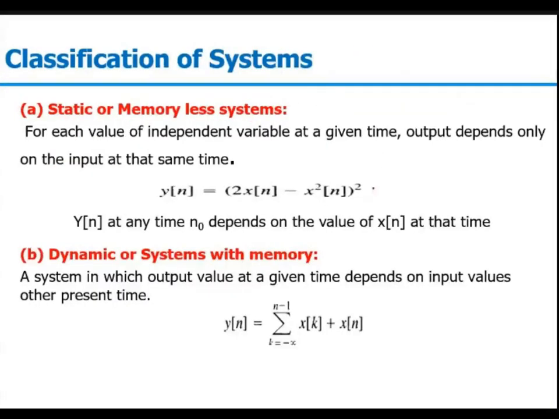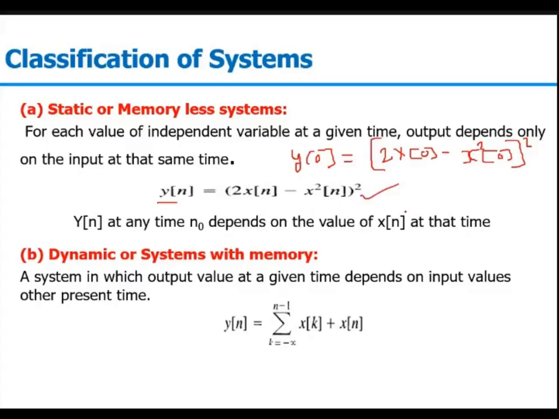For example, consider a discrete signal y[n] equal to (2x[n] minus x square[n]) whole square. For any given time, it could be discrete or continuous, let n equal to 0. So y[0] is only depending on x[0]. So you can say it is 2x[0]. This 2 is changing the amplitude only. Then minus x square[0], which is also changing the amplitude, but depending on the present value only. And then the whole square is also working on the amplitude of the signal. So this is an example of a static or memoryless system.